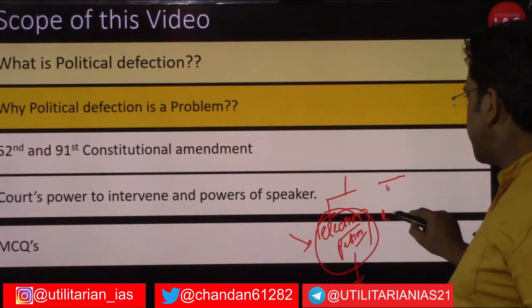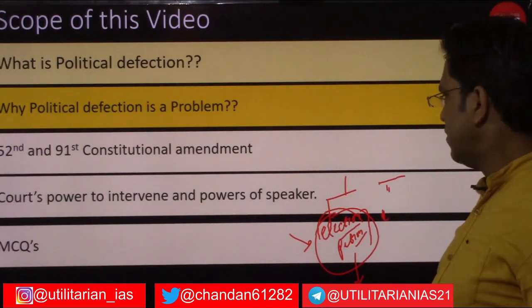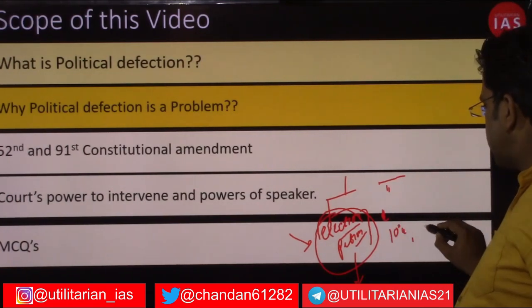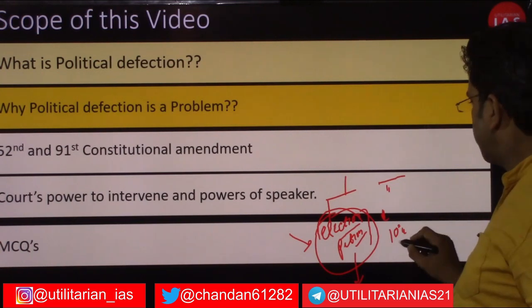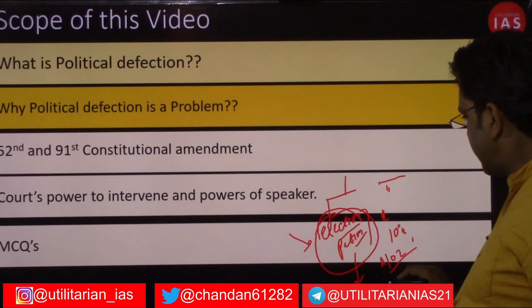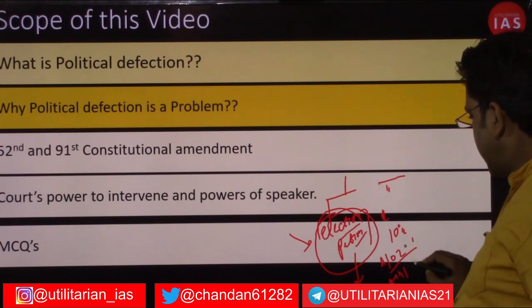The second mechanism, again in the parliamentary chapter itself, we had discussed what Article 102 and Article 191 deal with, and then the third thing was the Representation of People's Act.